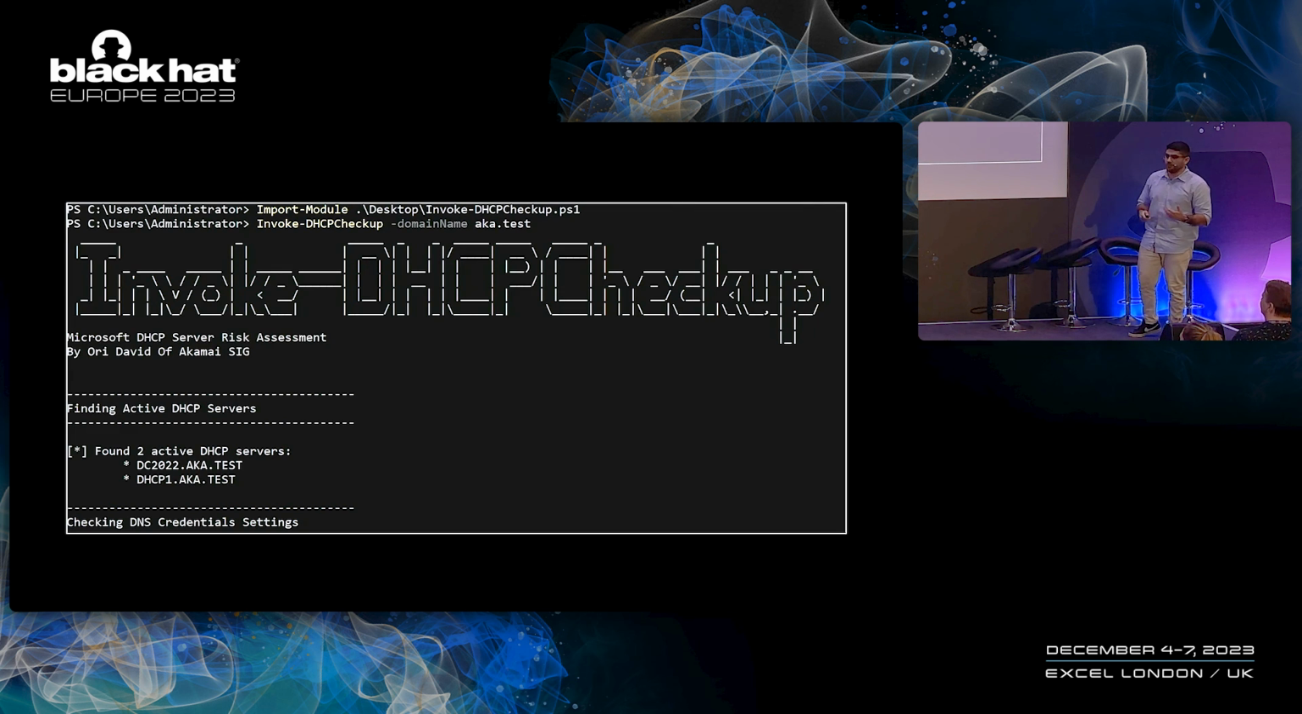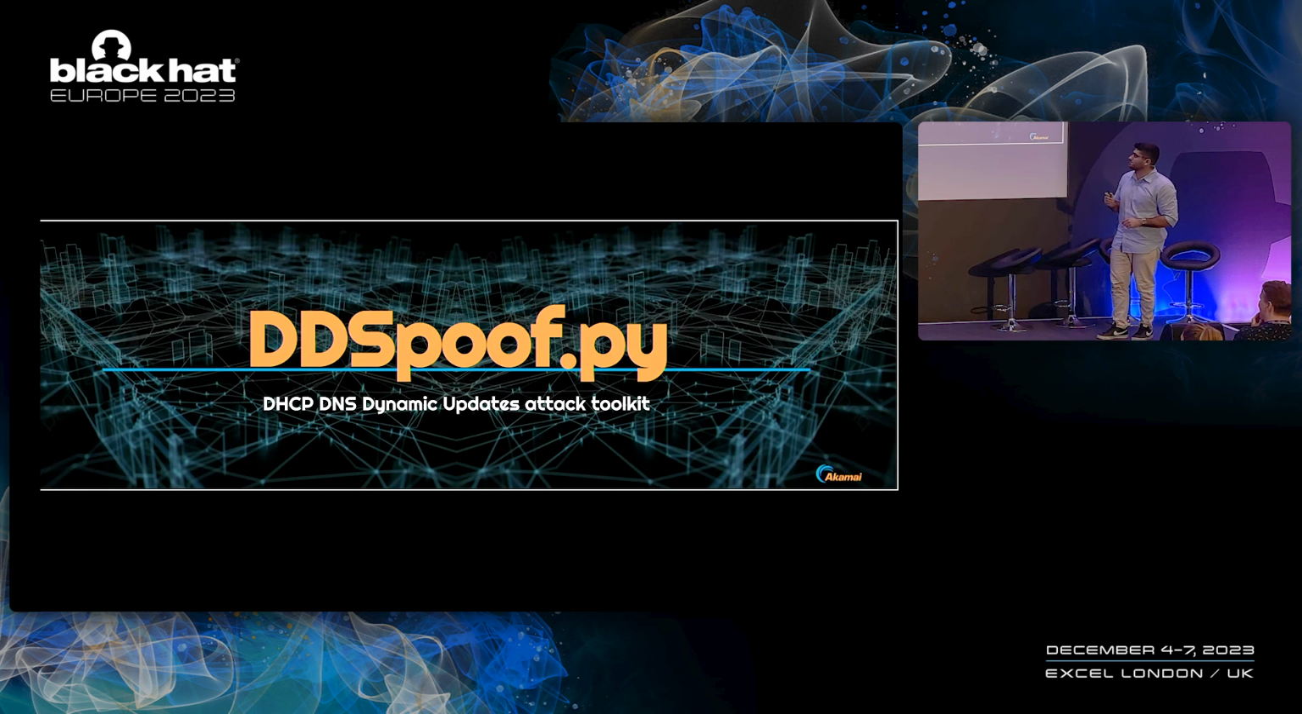The first tool will be released today alongside our blog post. It is called Invoke-DHCPCheckup. It's a PowerShell tool that you can run. It will scan your Active Directory environment, identify DHCP servers, and identify any risky configurations. Now, spoiler alert, by default, you are vulnerable. So if you're using Microsoft DHCP, it's probably a good idea to run this tool. It will be published later today, as I said before.